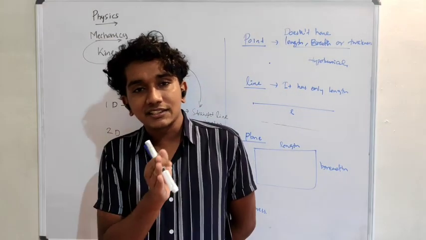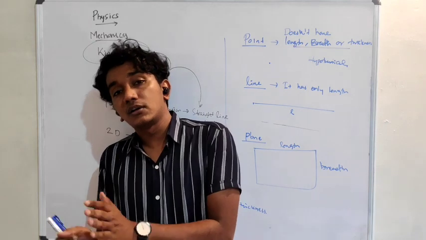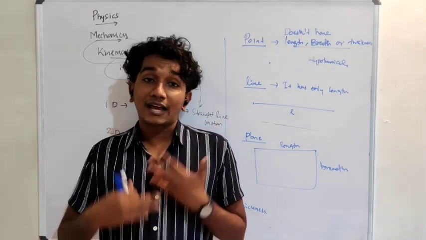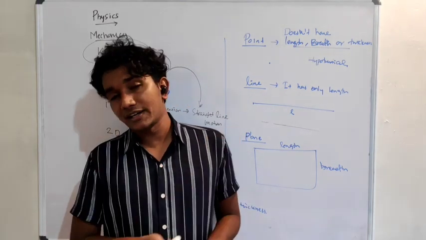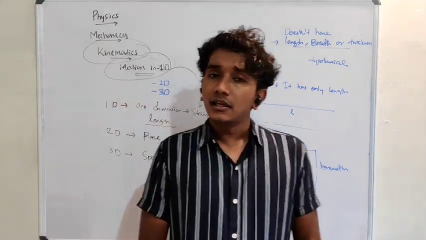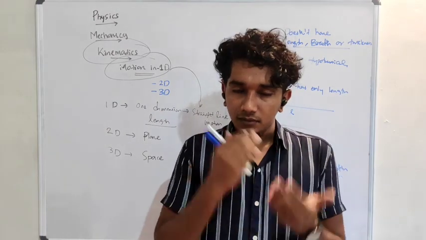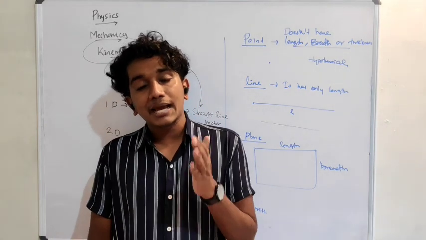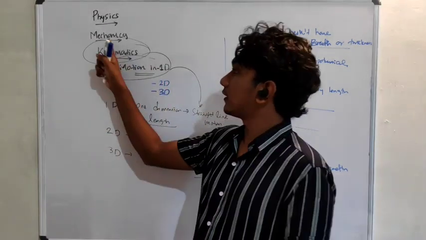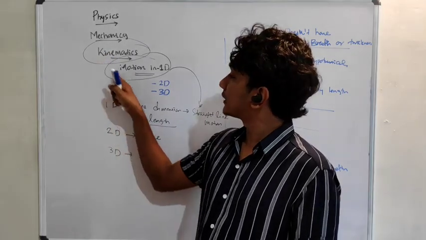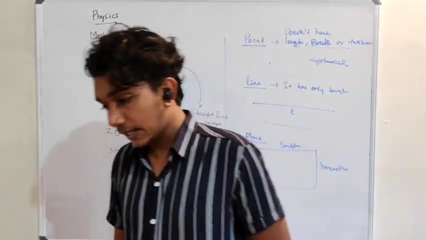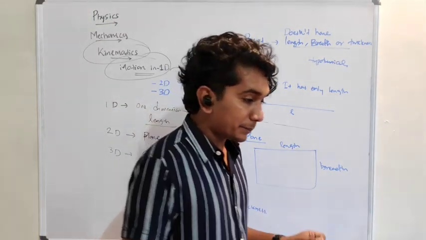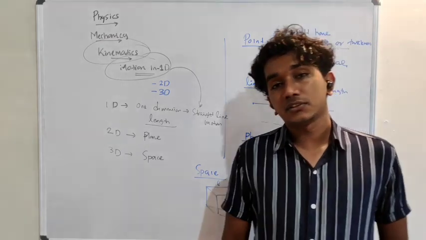And we will start eventually and move on to the better topics. Some of you must have studied this already, but keep waiting and we will discuss advanced concepts. One more thing: this chapter is actually the basics of mechanics. As I told you, the first topic is kinematics, and the first topic within it is motion in one dimension. If you are not good at basics, you would find it difficult to move on.